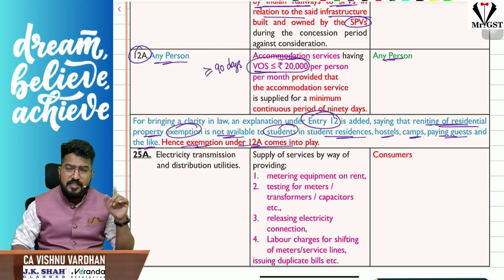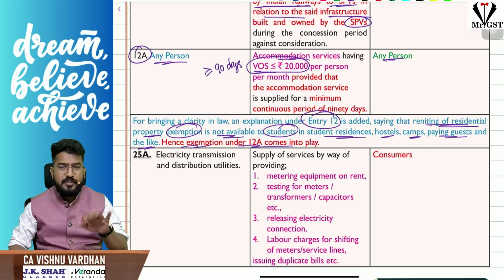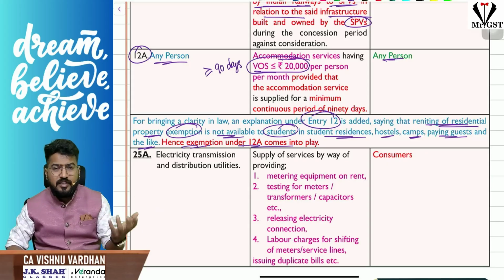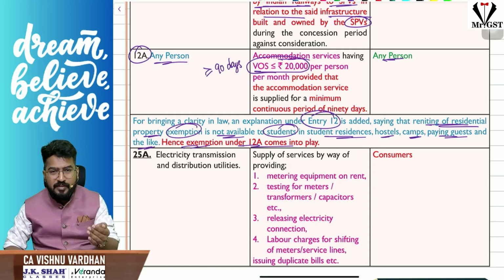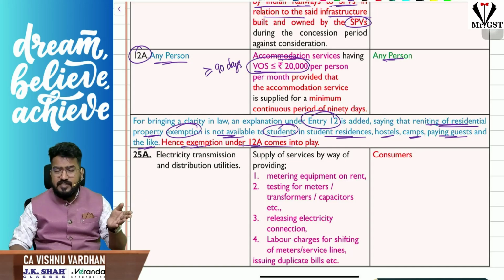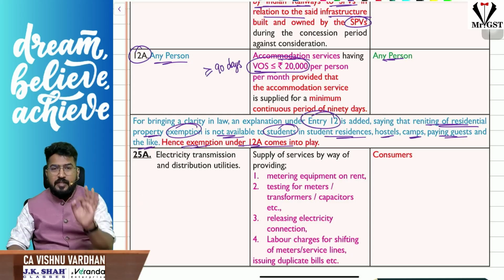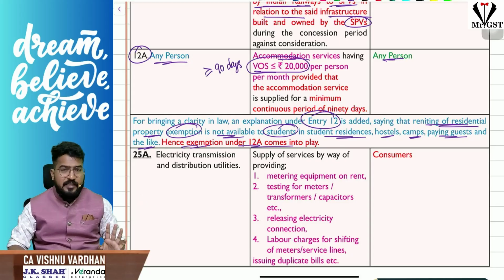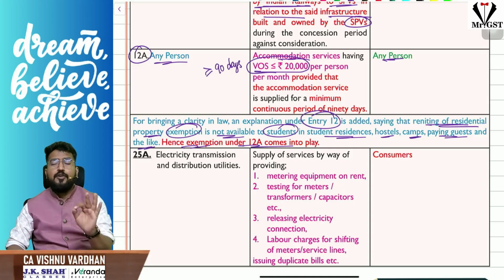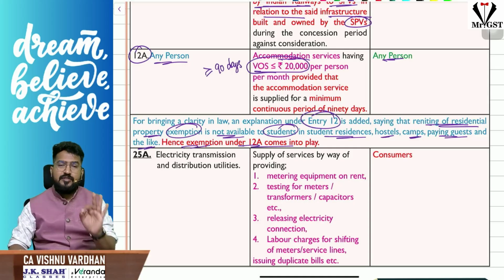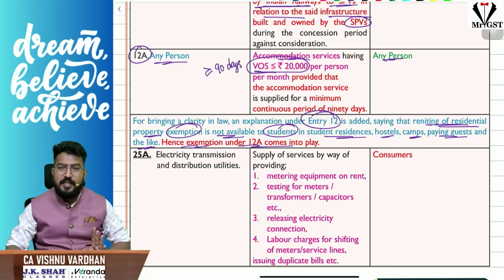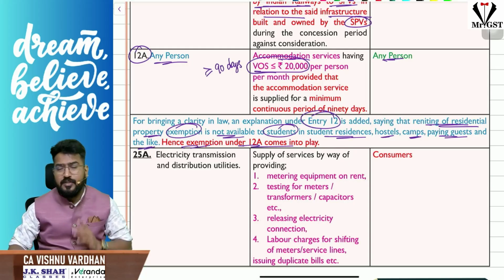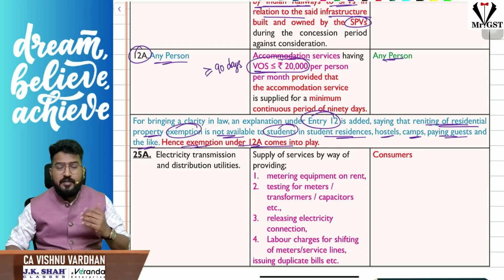So renting of residential premises for residential purpose is exempt, but that is not applicable for any places where students or working professionals etc. are staying. So for you people, come to entry 12A, where I am giving exemption where you are paying your hostel fees, PG fees, less than or equal to 20,000 per month, exempt under GST, but the only condition is you should be staying there for a minimum of 90 days. That means your stay should be greater than or equal to 90 days and rent should be less than or equal to 20,000 per person per month. Then you can enjoy the exemption. So this is good news and a benefit for students. That is the next point.